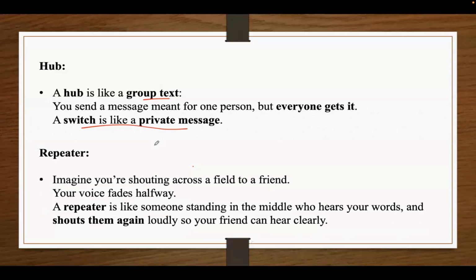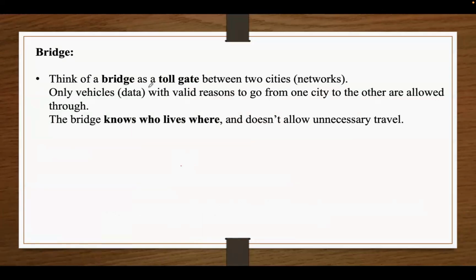And then the repeater. Imagine you're shouting across a field to your friend, but your voice fades halfway. A repeater is like someone standing in the middle. They hear your message, they shout it again loudly so it reaches your friend clearly. In networking, a repeater strengthens or amplifies signals so they can travel longer distances without getting lost.